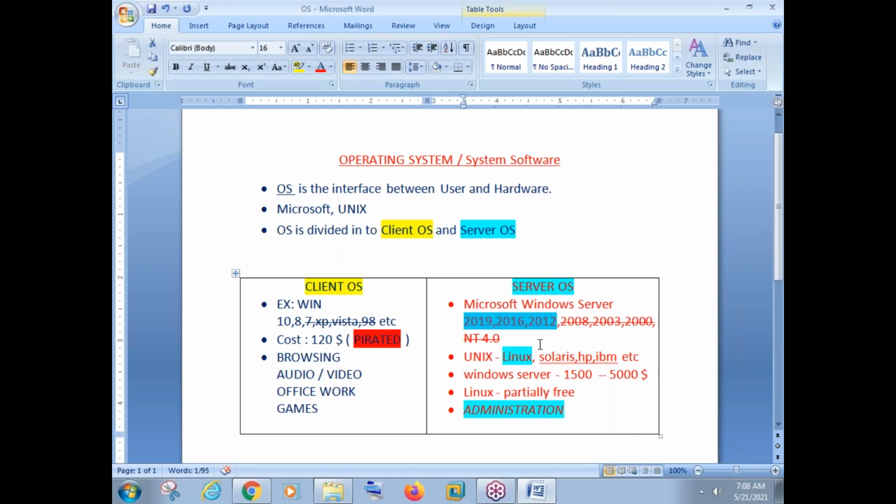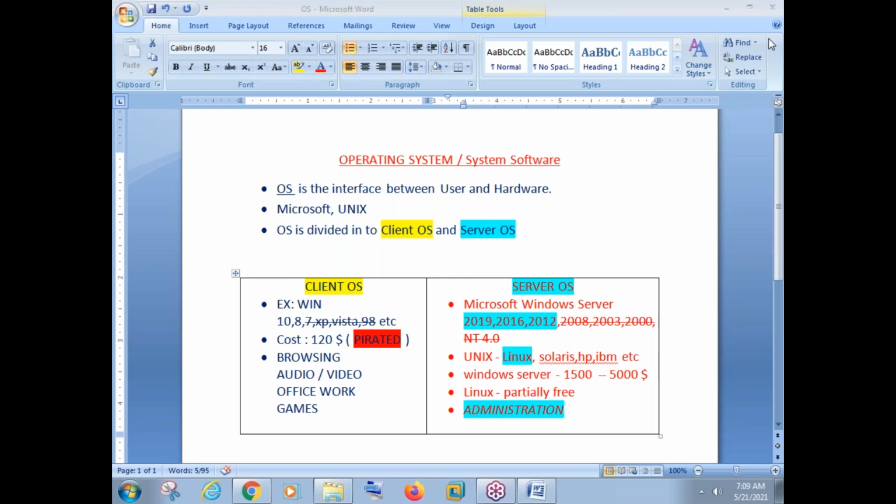The cost of the operating system, like we discussed yesterday, is approximately $120 for client operating system, whereas server OS will be between $1,500 to $5,000. And one more thing that we discussed yesterday is Linux is not completely free, it is partially free. Of course, it is open source. The coding is available for free, so we can use it and develop our own software. But every person or every company will not make their own software. Whatever Linux softwares are already designed, they will go with those.